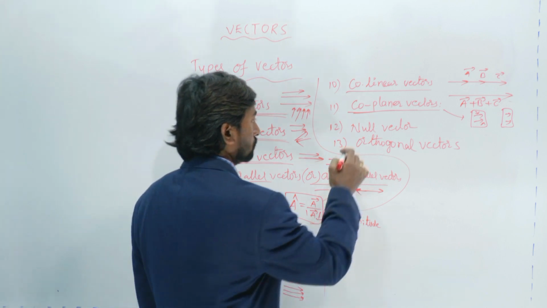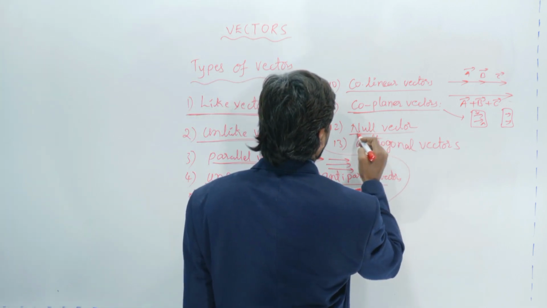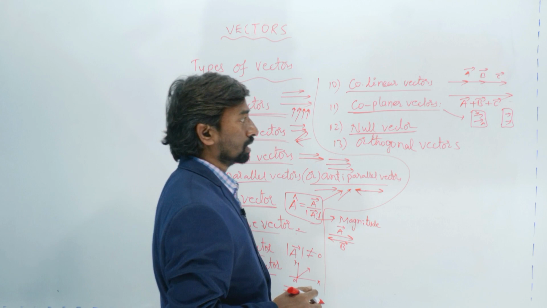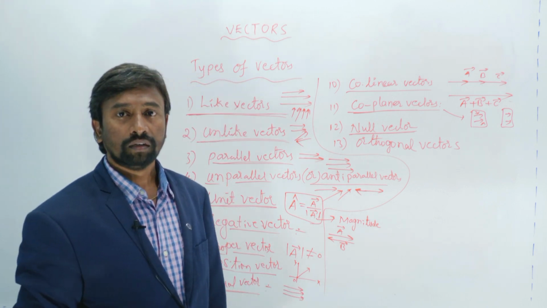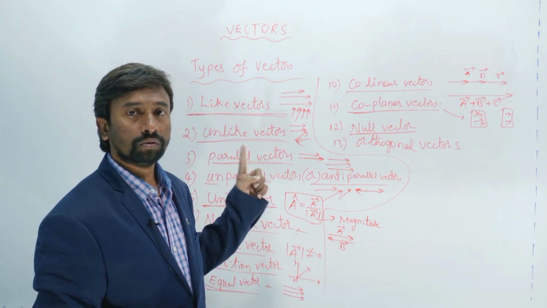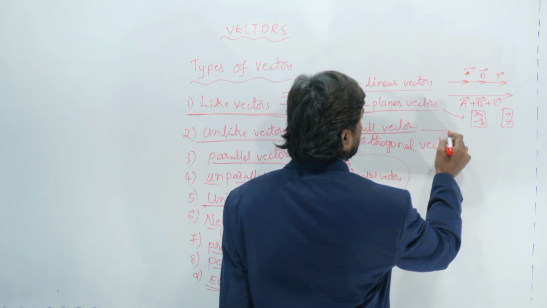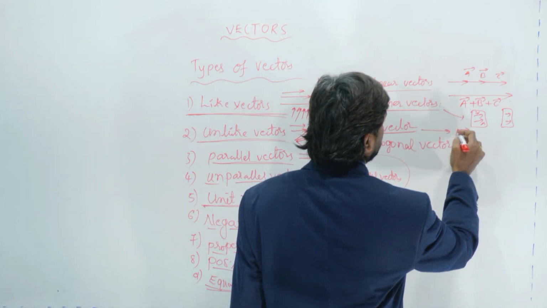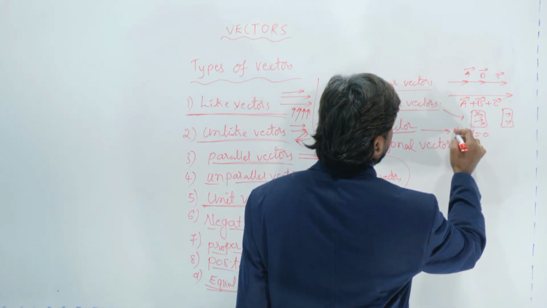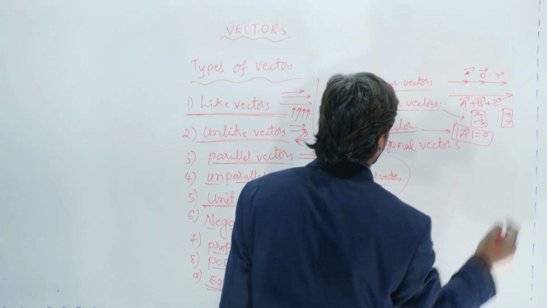And null vector. So null vector is nothing but the vector whose magnitude is equal to 0. The vector whose magnitude is equal to 0 is said to be the null vector. The magnitude can be represented like this: modulus of A bar is equal to 0. So this is called the null vector.